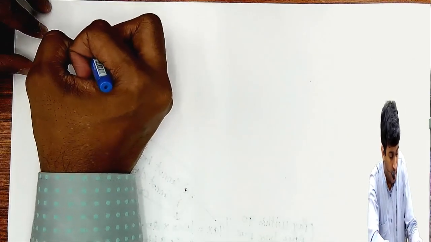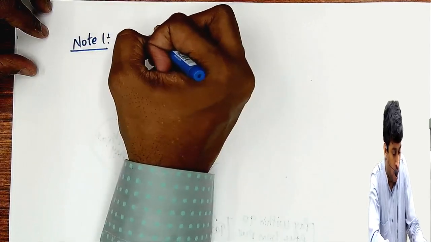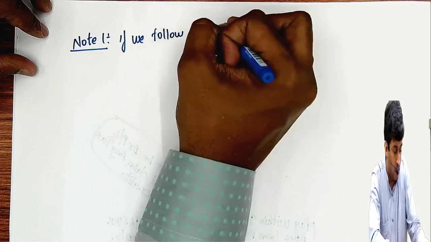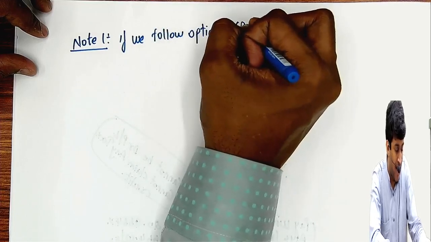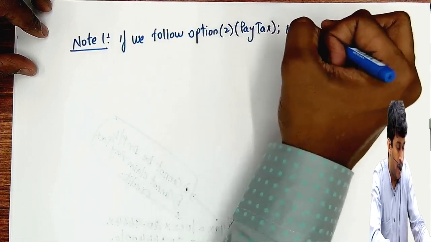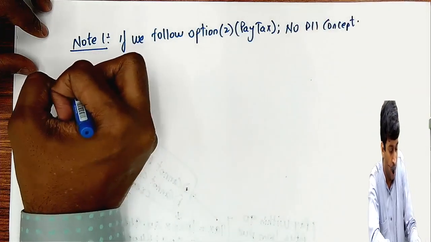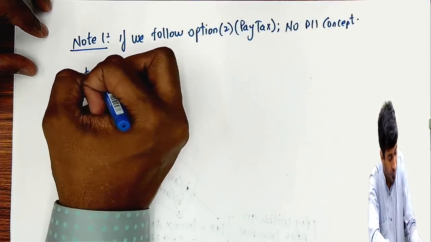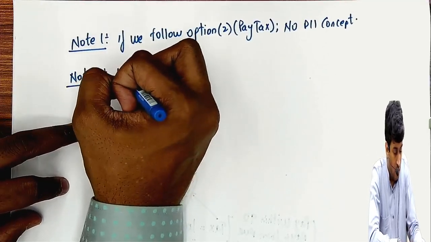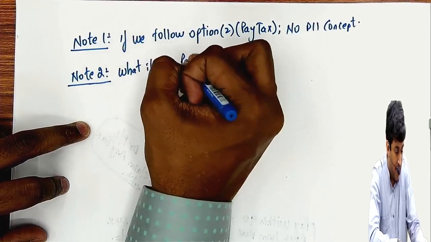So note 1, if we follow option 2. What is option 2? That is pay tax. No DII concept, no deemed interest concept, nothing will apply. Note 2. What if we pay tax